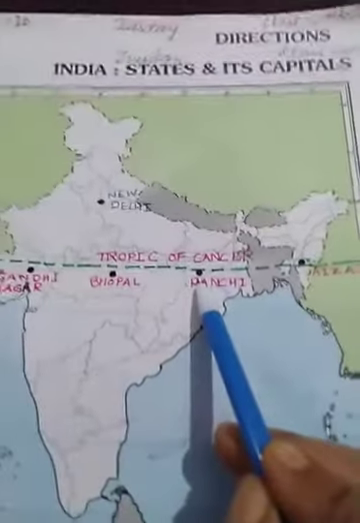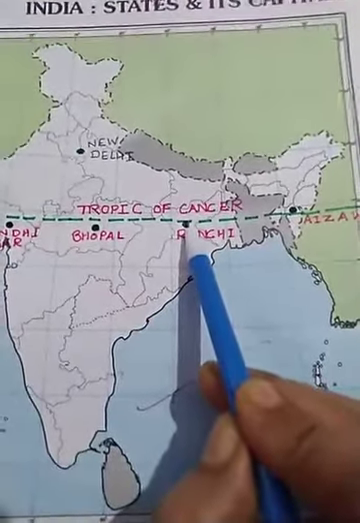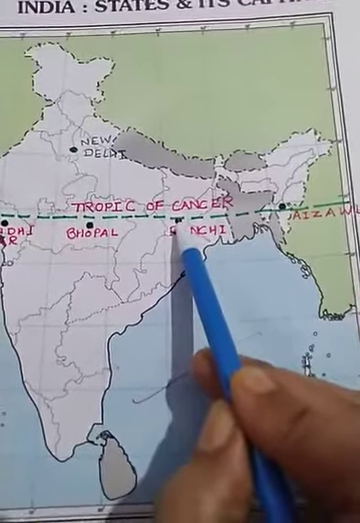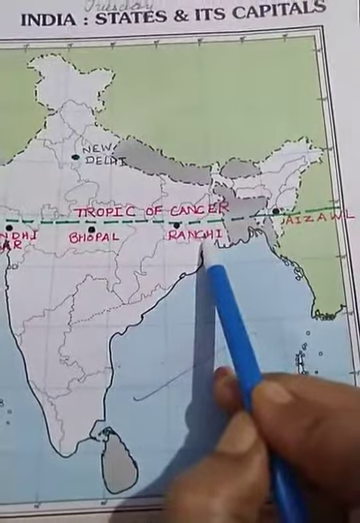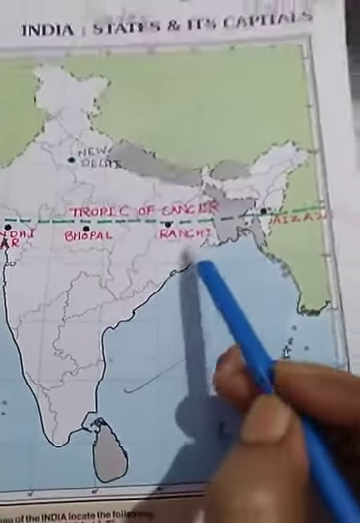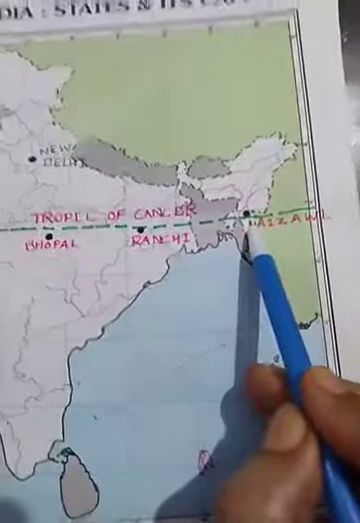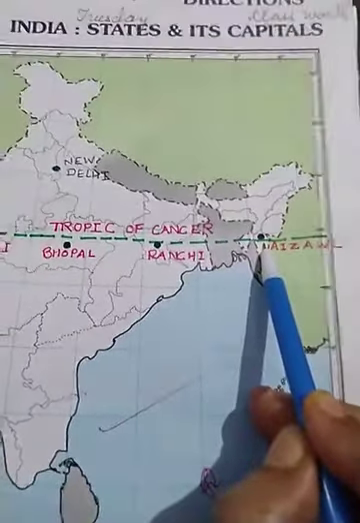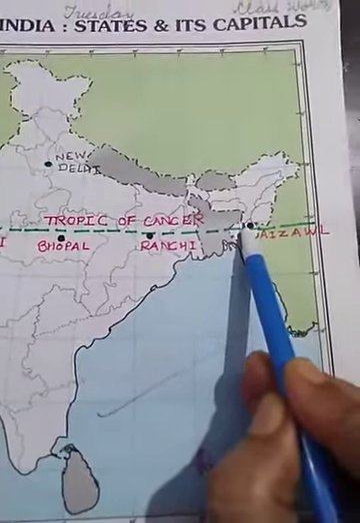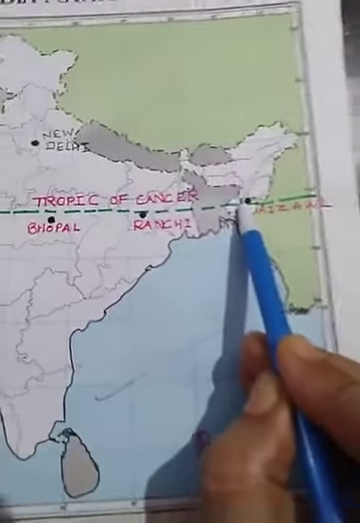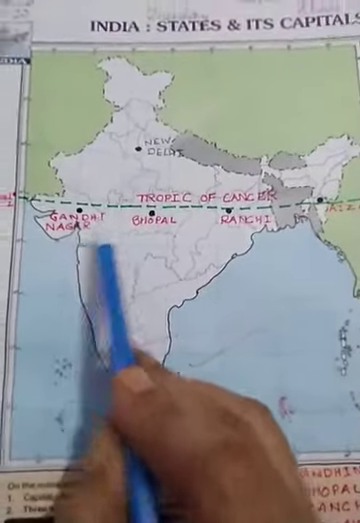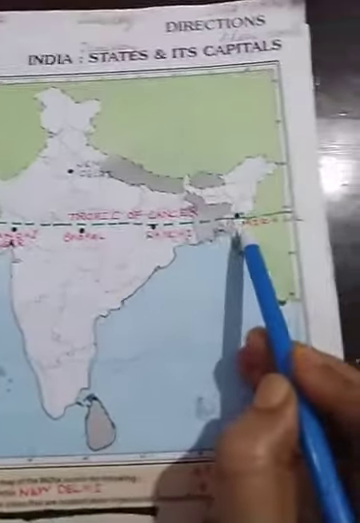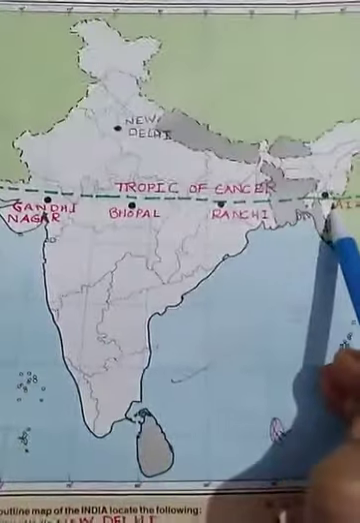Now, look carefully at this dot. This dot is very much close to the Tropic of Cancer. And this is Ranchi, capital of Jharkhand. After that, this is Mizoram and its capital is Aizawl. It is also close to the Tropic of Cancer. So, I told you 4 cities: Gandhinagar, Bhopal, Ranchi and Aizawl. You can locate any 3 of them.